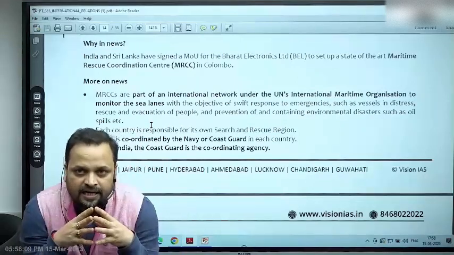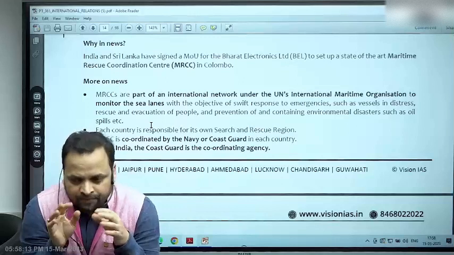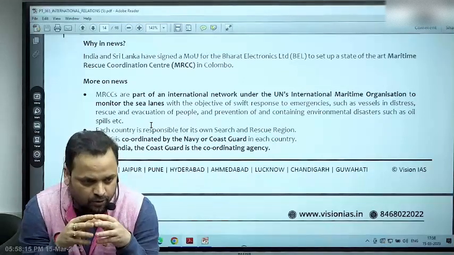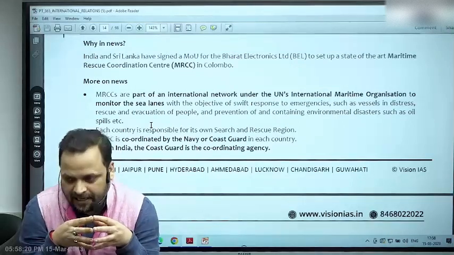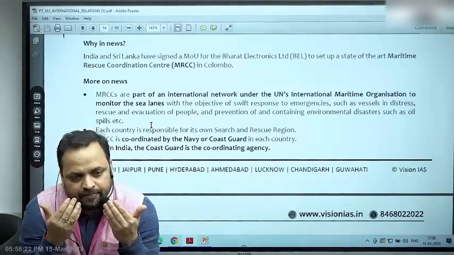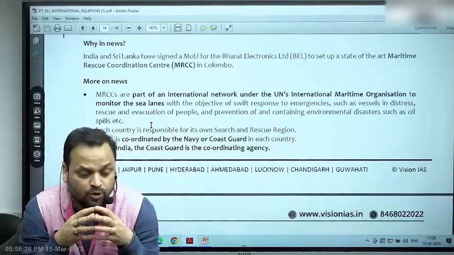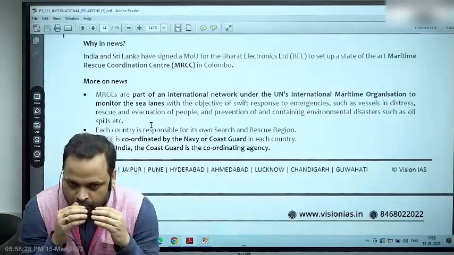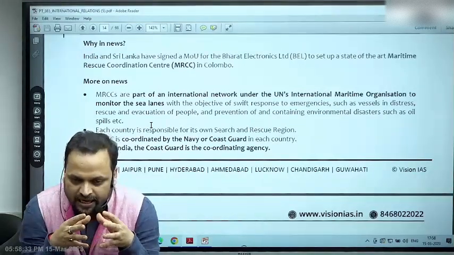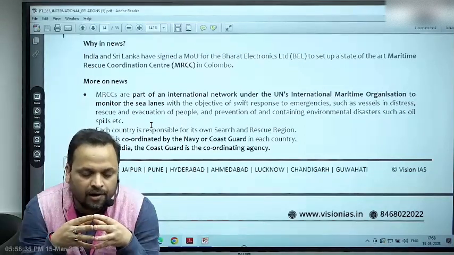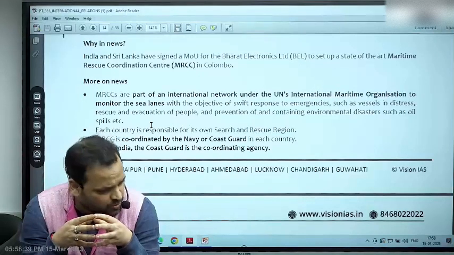for deciding the zones of sovereignty in the ocean from the coastline of a state, you basically first draw an imaginary technical baseline. Any water inside the baseline is territorial waters, meaning like the territory over which a country has absolute sovereignty. 12 nautical miles from the baseline is called the area, what is it called? The contiguous zone. Sure?